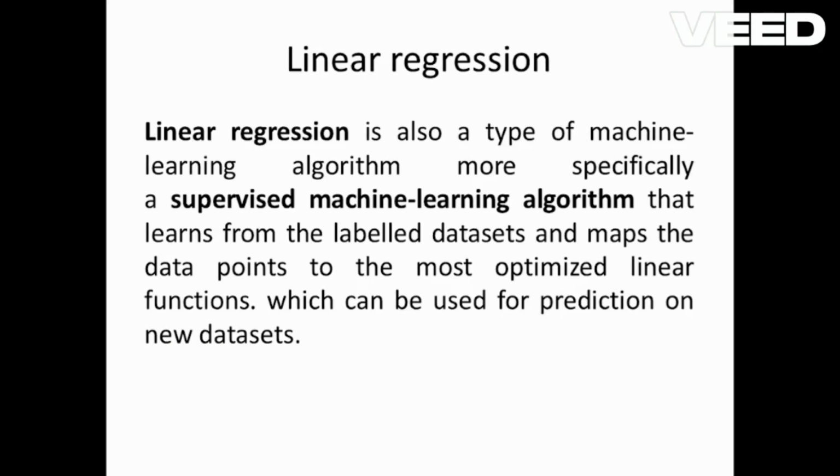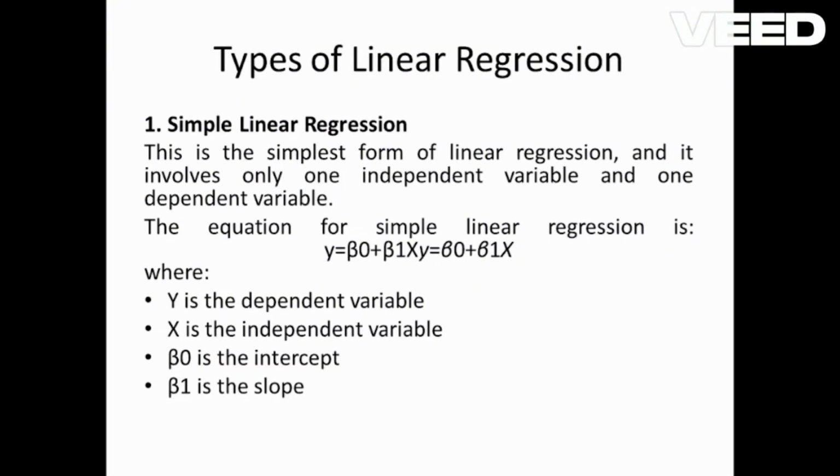And the next, linear regression. Linear regression is also a type of machine learning algorithm, more specifically a supervised machine learning algorithm that learns from the labeled datasets and maps the data points to the most optimized linear functions which can be used for prediction on new datasets.